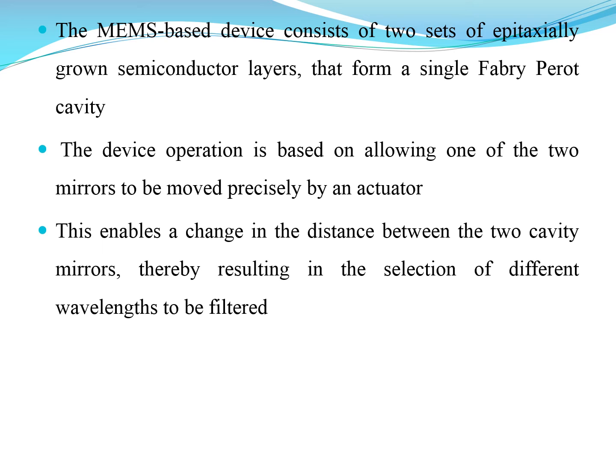Then this enables a change in the distance. Whenever the actuator is moved, there is a change in the distance between the two cavity mirrors, thereby resulting in the selection of different wavelengths which are to be filtered.